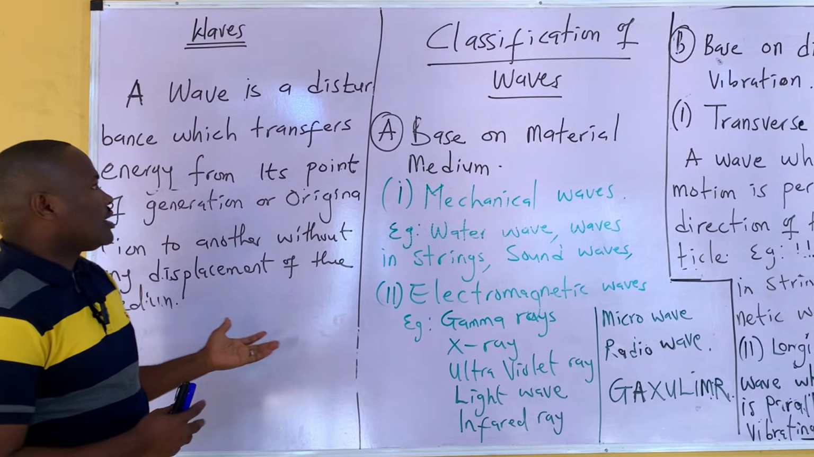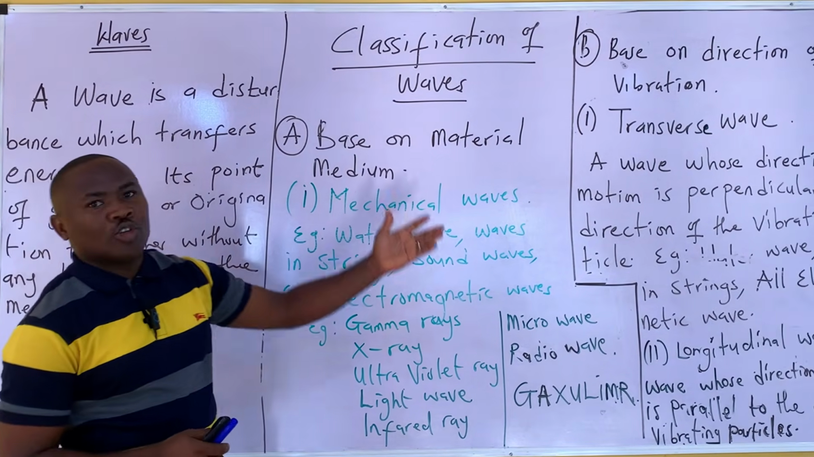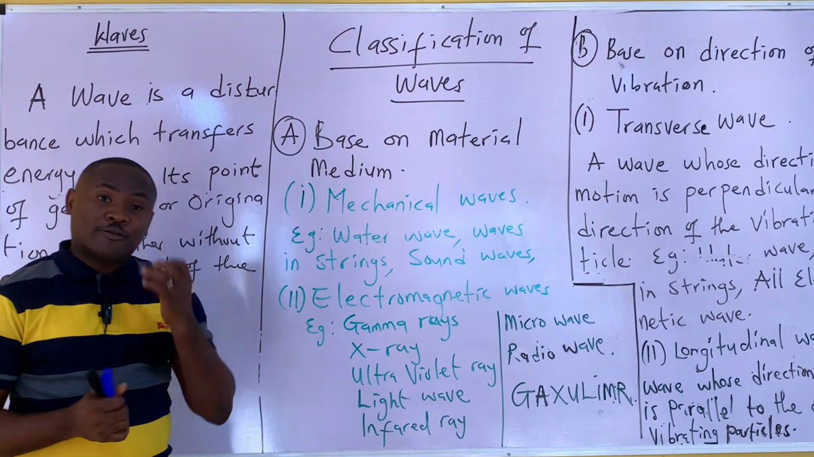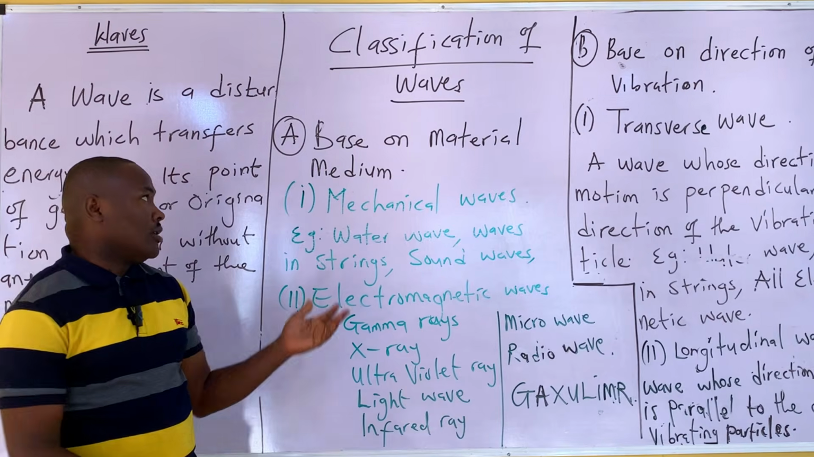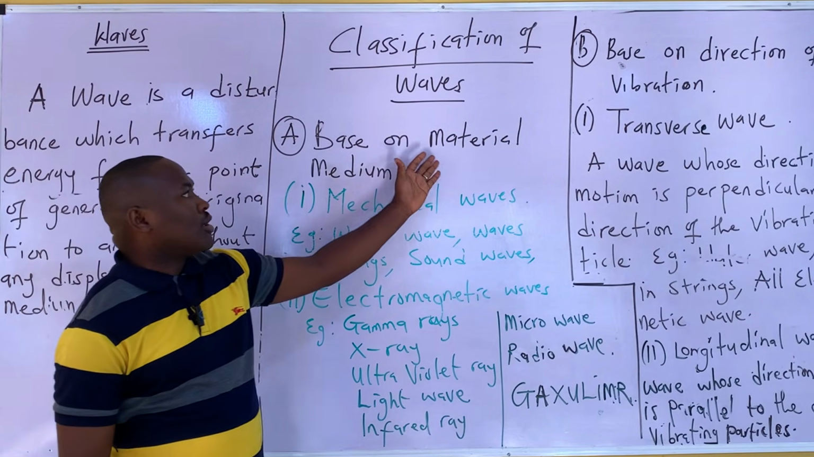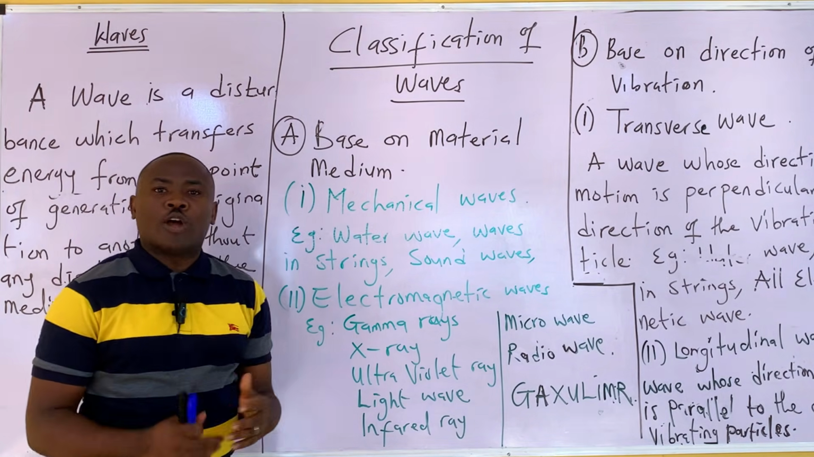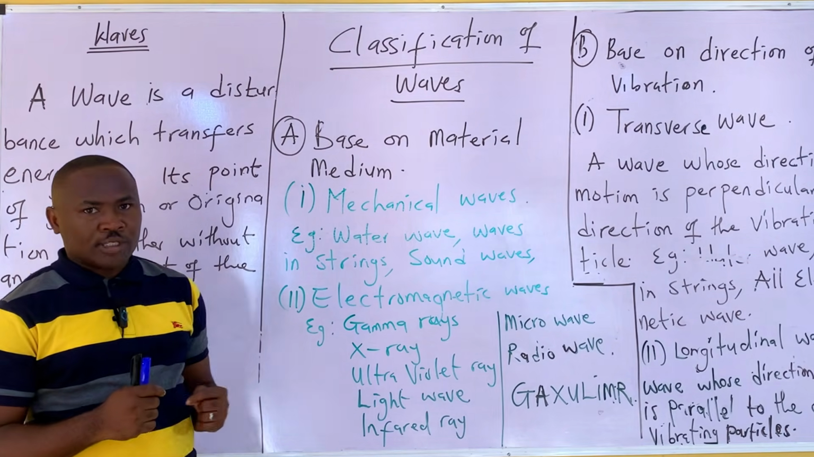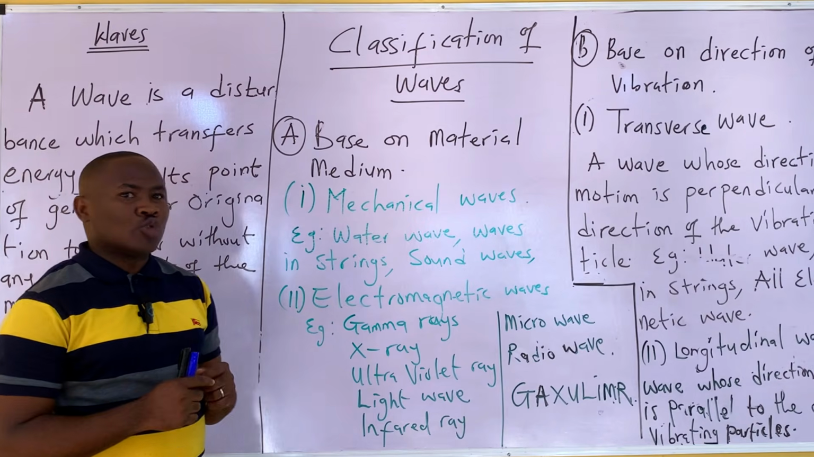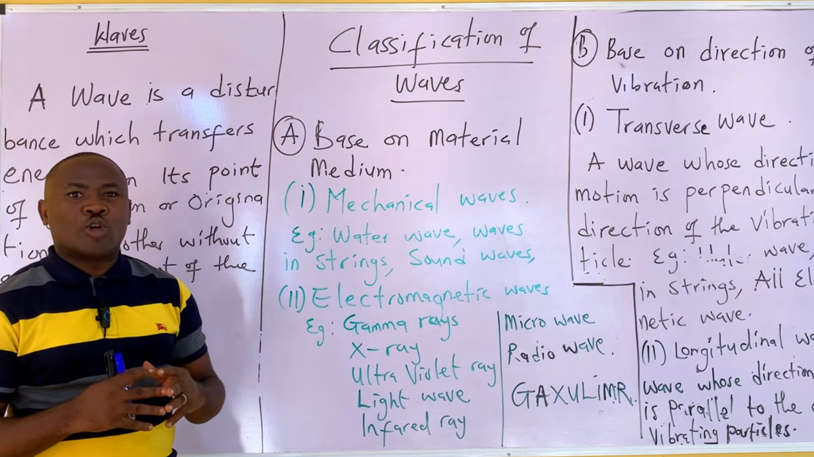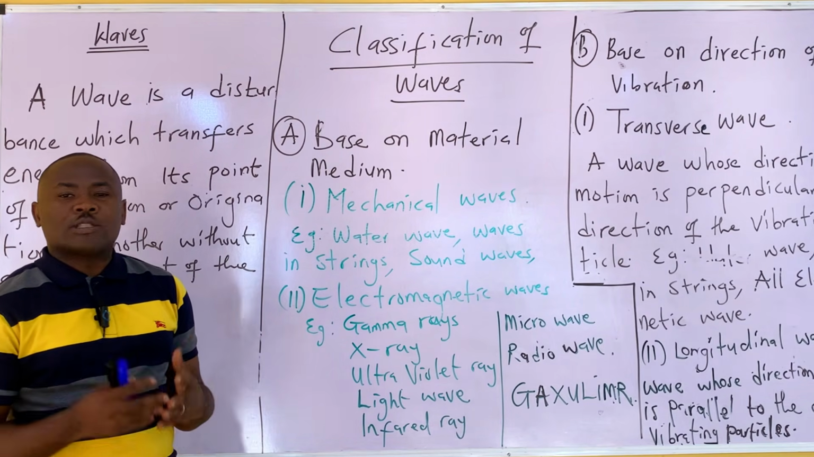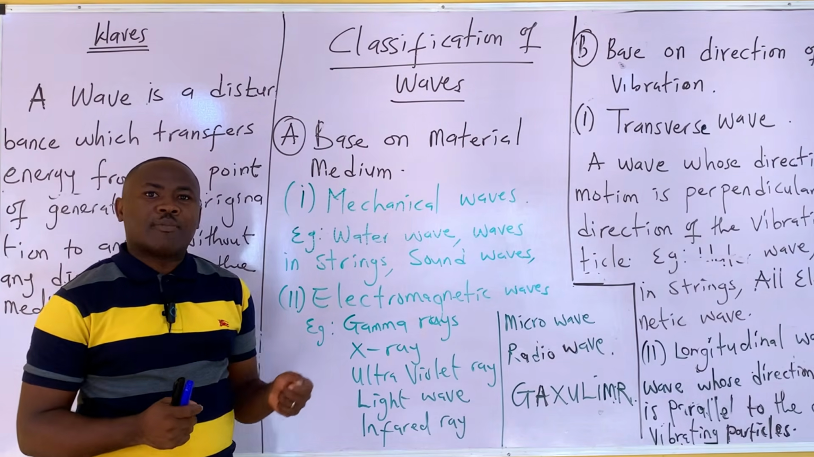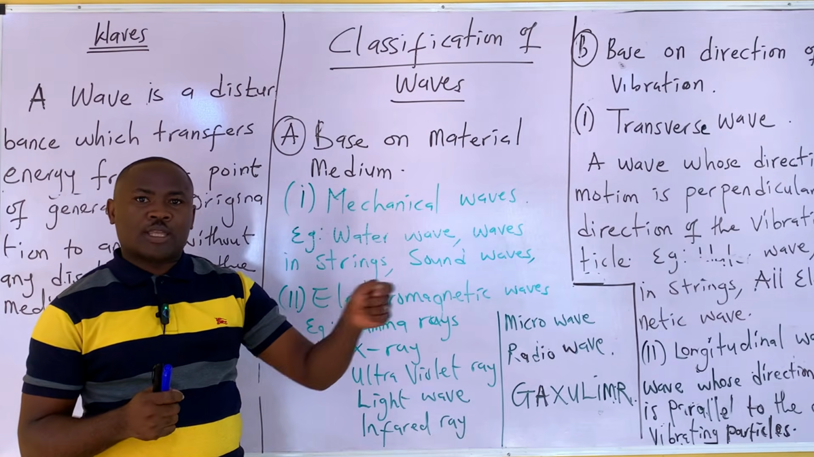Now, our next point is classification of waves. Waves can be classified based on different categories. The first category is based on material medium. So there are waves that require material medium to move from one point to another. We call those waves material waves, or mechanical waves. What are mechanical waves? Mechanical waves are waves that require material medium for their propagation.